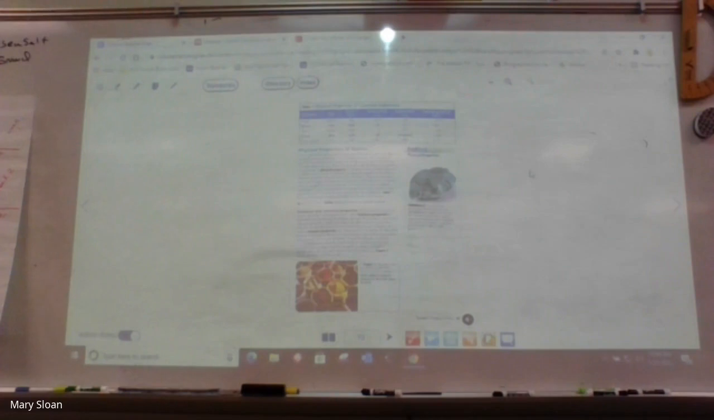Do we want weight, or no? No. You said length and what? Mass, length, and volume.